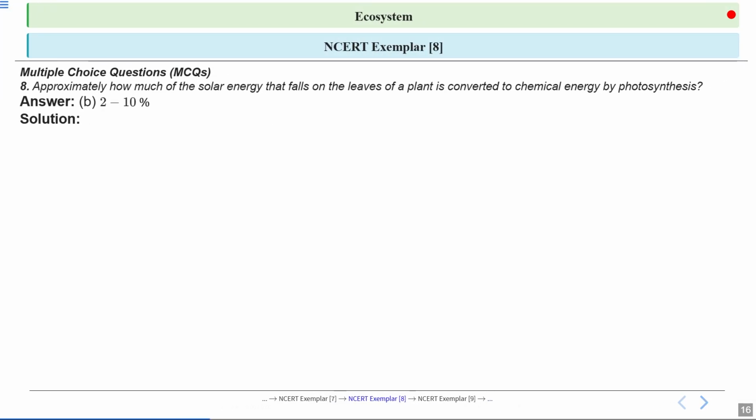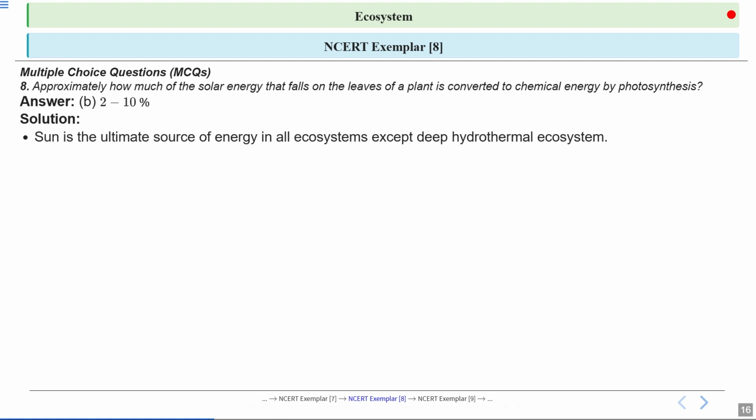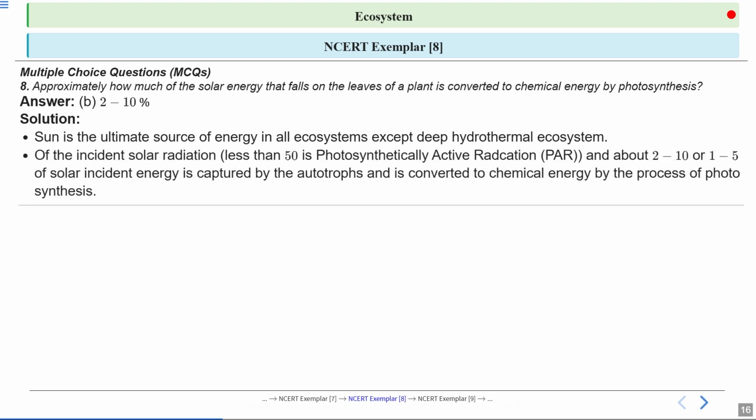Let's have a look at the answer. The answer is option B, 2 to 10%. Now, the sun is the main power source for almost all ecosystems, except for some deep sea environments. But not all sunlight is useful for the plants. Less than half of the sunlight that reaches Earth is in the right range for photosynthesis, and this is called photosynthetically active radiation, or PAR.